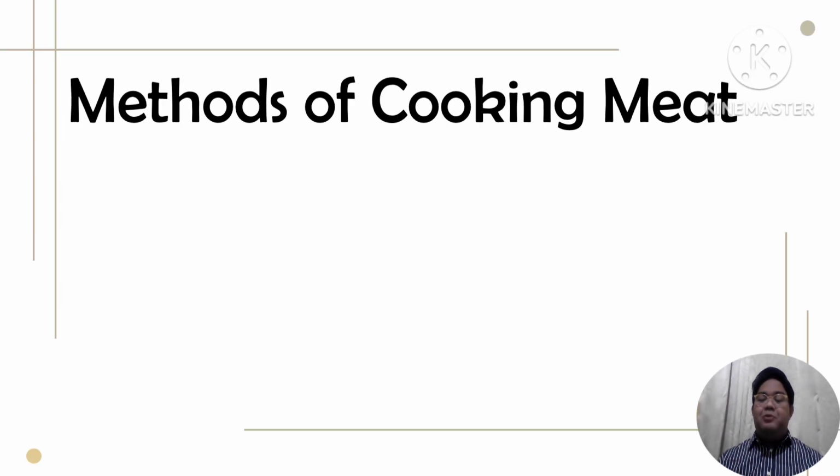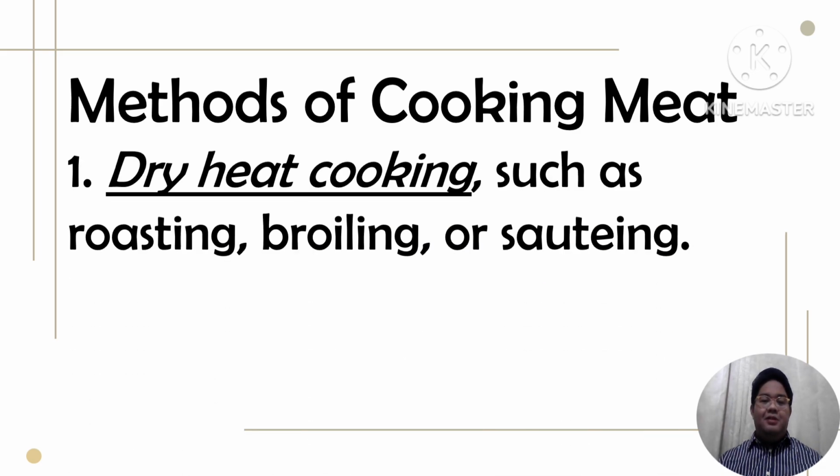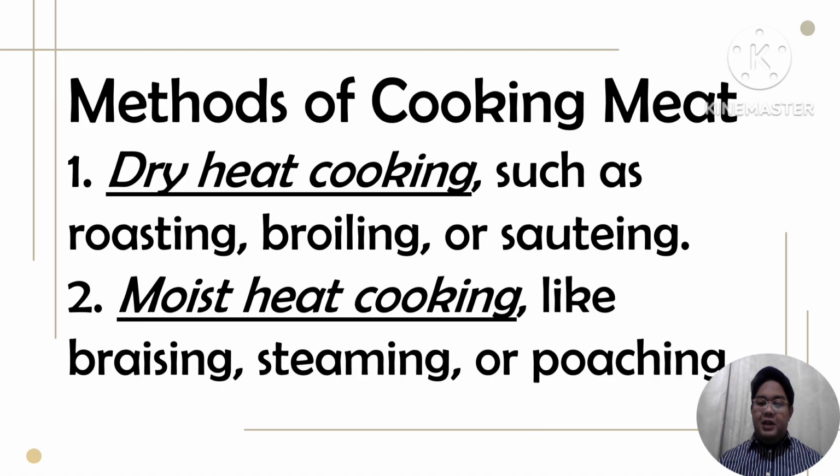So we have two types of methods of cooking meat. First one, we have the dry heat. The second one is the moist heat cooking. When we say dry heat, those are roasting, broiling, or sauteing. And when we say moist heat, those are braising, steaming, or poaching.